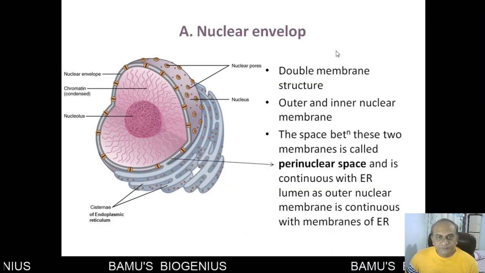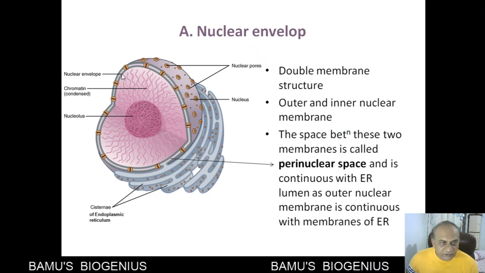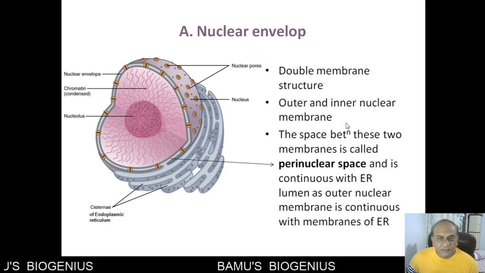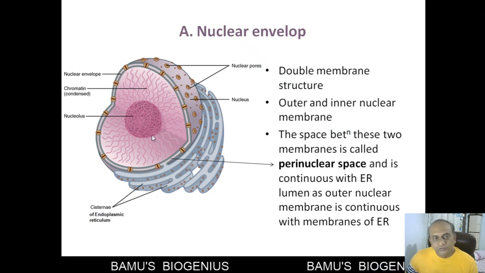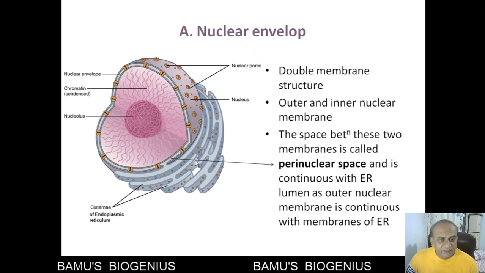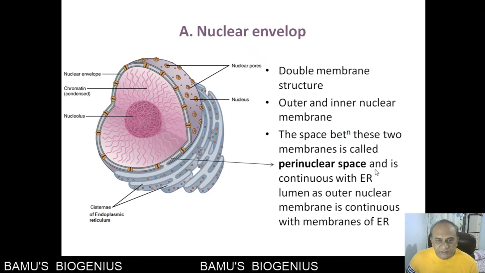So this is the nuclear envelope. Here, the nuclear envelope is made up of a double membrane structure, with an outer and an inner membrane. The outer membrane is on the cytoplasmic side and the inner membrane is on the nucleoplasmic side. The space between these two layers is called the perinuclear space, and this perinuclear space is continuous